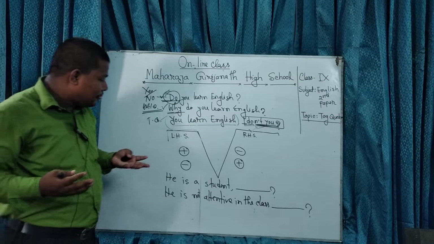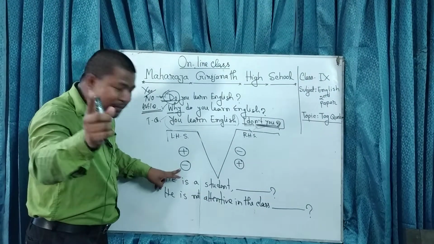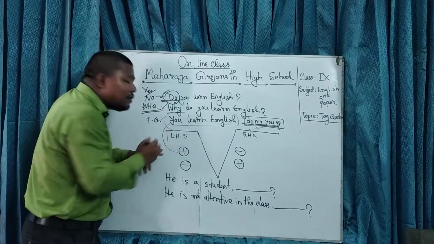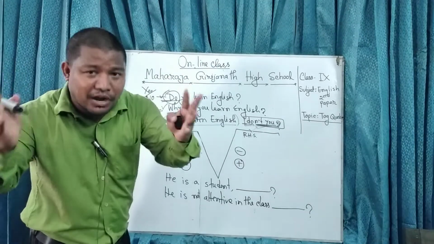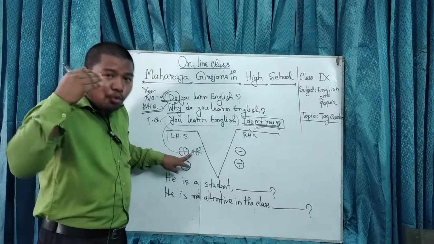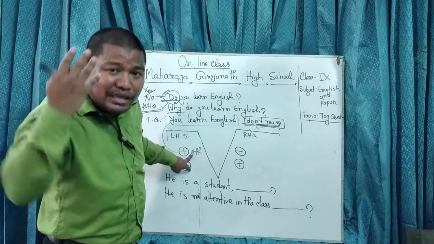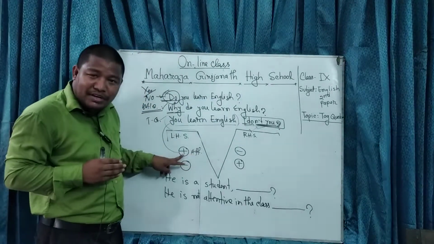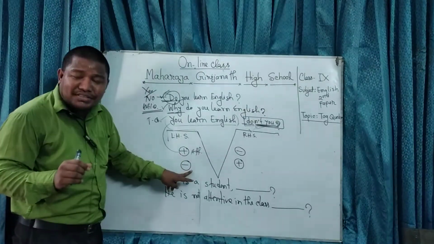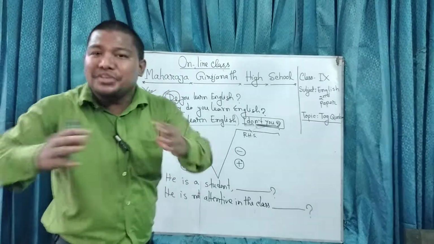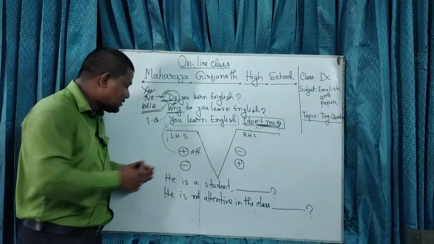Let's see here. I have given here the signs plus and minus. Keep it in mind, plus refers to an affirmative sentence. I write here in short, affirmative. That means in Bengali, habodok bakko. All the sentences which declare an affirmation or give something in positive, that is called an affirmative sentence. I just mark them with a plus sign. And the sentences which are negative, which deny, I just mark as negative sentences, I mean minus.